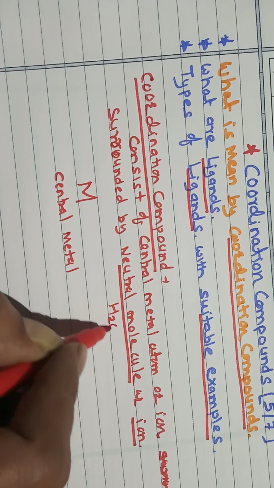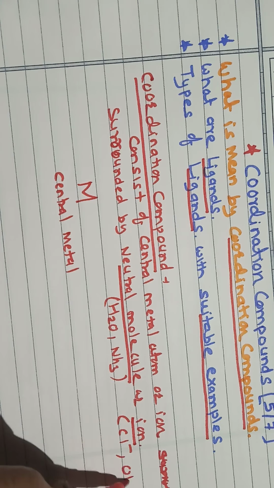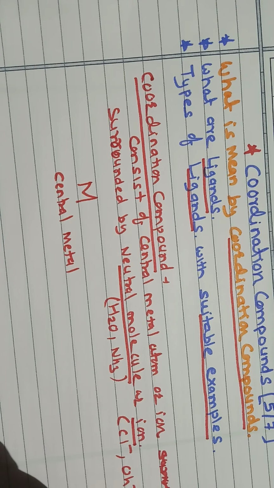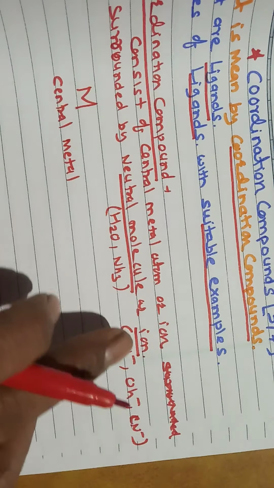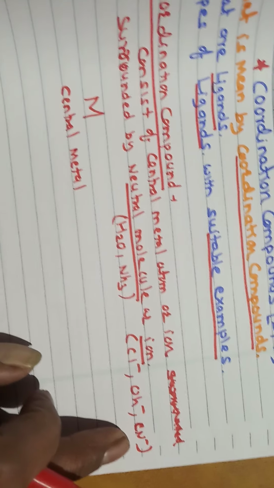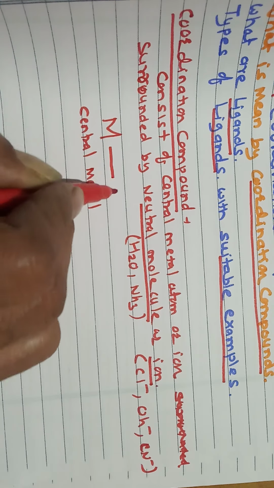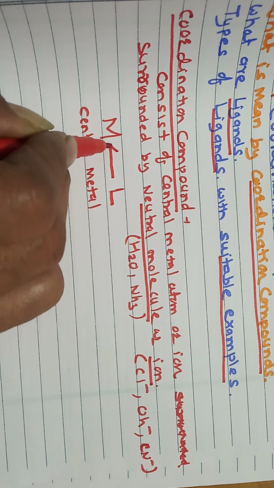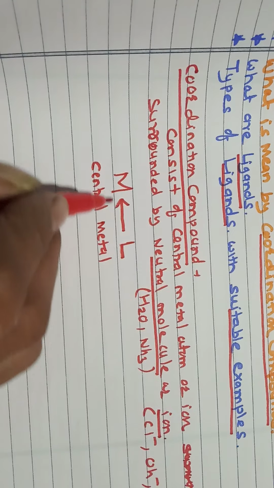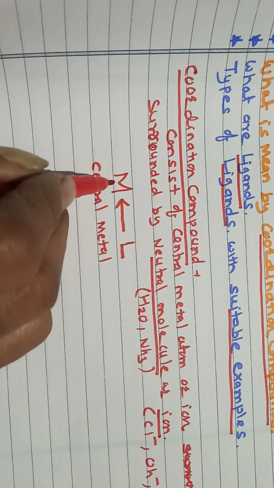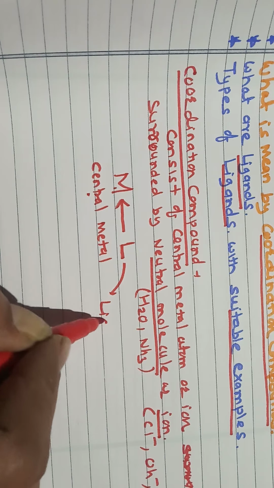Neutral molecules such as water or ammonia, and ions such as chloride, hydroxide or cyanide, etc. The central metal atom or ion is surrounded by these, and we call them ligands. So a coordination compound has two types of terms: the central metal, and the ligands.